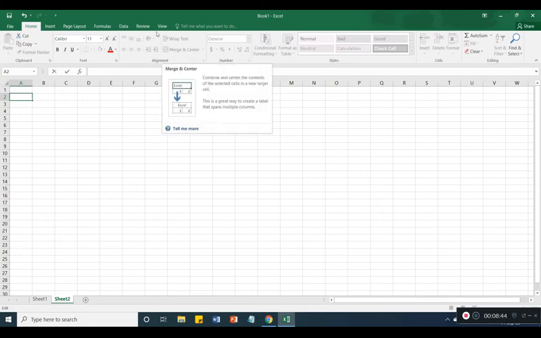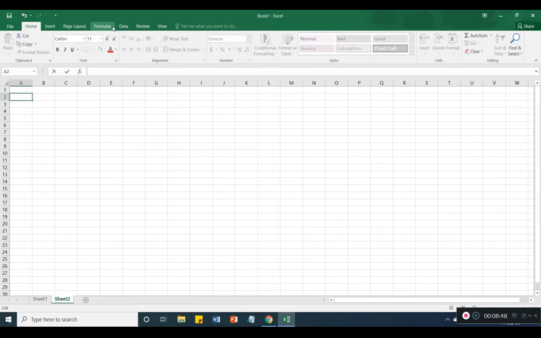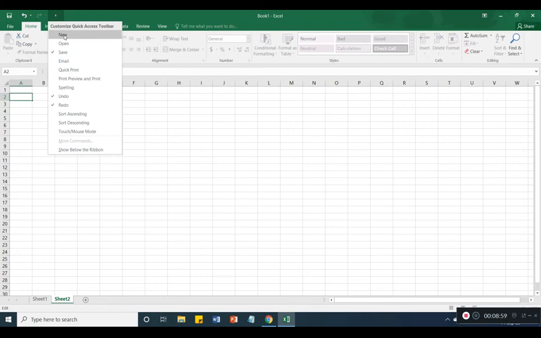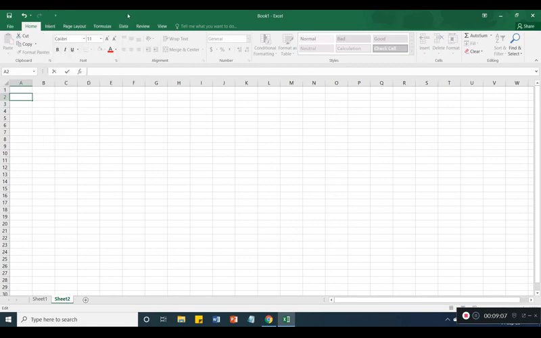Second one is the File tab. These are the File tab, all the tabs. And here, on the top left corner is the Quick Access Toolbar. You can use it directly from here. If you want to open a new file, with Quick Access you don't have to go to the File option, and even if you don't know the shortcut key, you can use Quick Access from here.